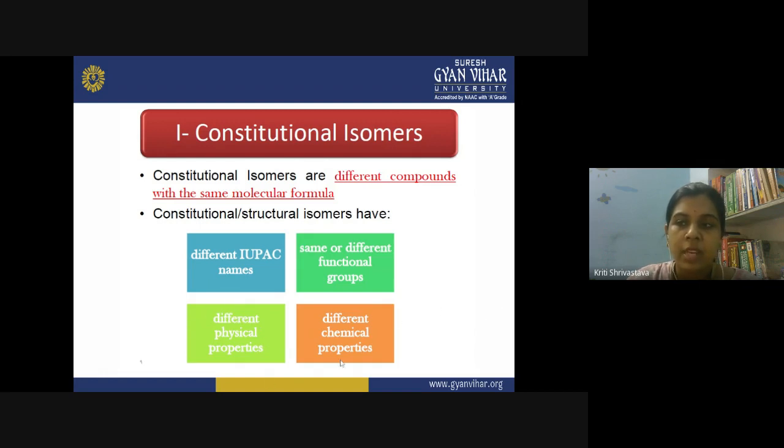In case of the branched chain isomers and the straight chain hydrocarbons, their melting point, their boiling point, everything becomes different, and due to that they display different chemical properties as well. So the structural or constitutional isomers have the same molecular formula, but their IUPAC name is different. The functional group present in them could be different. Then they can have different physical properties and different chemical properties.